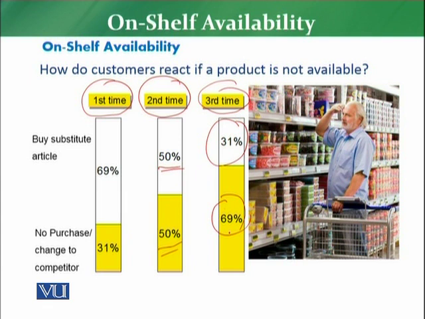He will not visit your retail store, or maybe he will buy from some other competitor. So imagine a customer has not seen a product in the store the first, second or third time; automatically this on-shelf availability has an impact on your overall business and overall sales of the retail store.